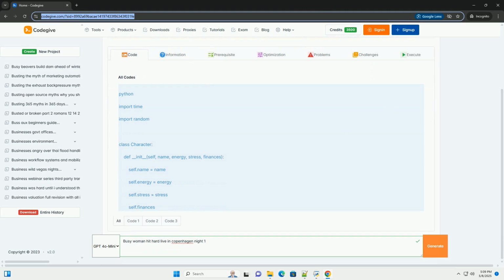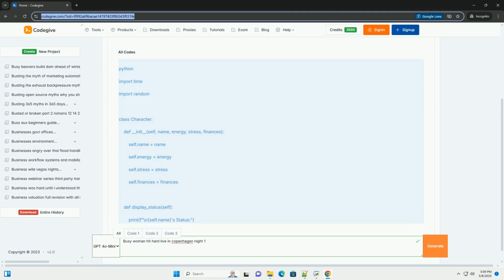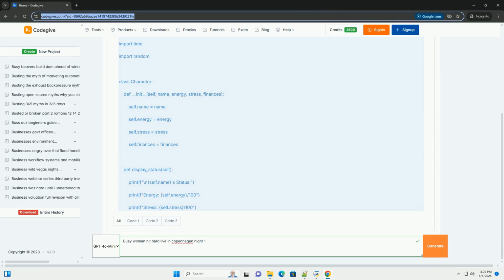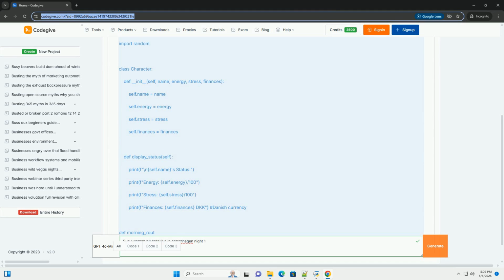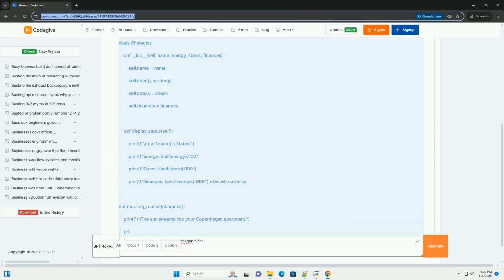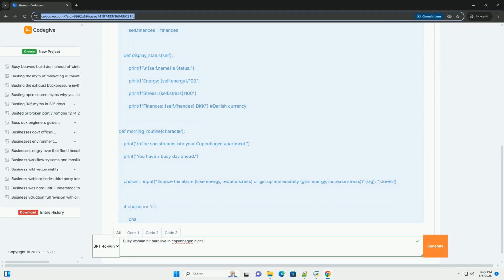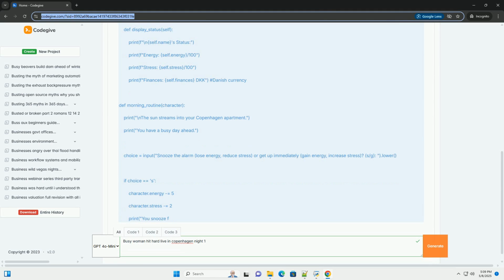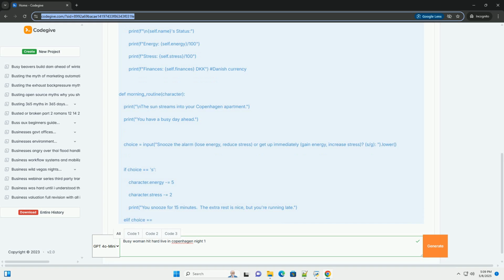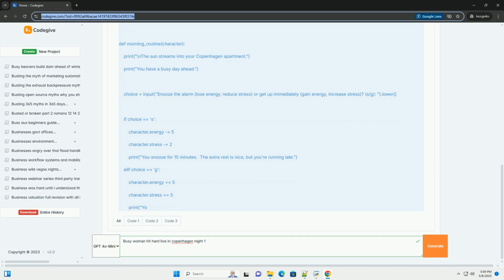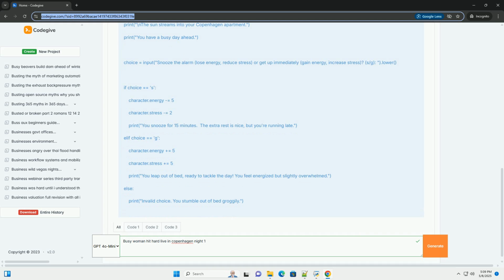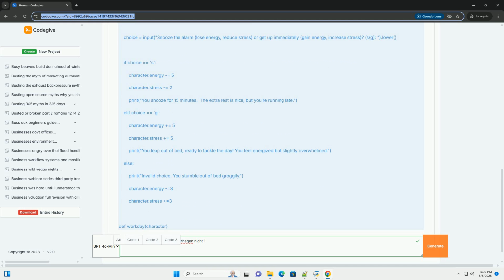OK, let's break down the concept of "Busy Woman Hit Hard Live in Copenhagen Night 1" and see if we can create a meaningful and engaging, albeit fictional, tutorial around it, including code examples where relevant. Since this seems to be a conceptual creation, let's assume this is a fictional interactive experience, maybe a game, or a generative art piece. Understanding the concept, hypothetically.